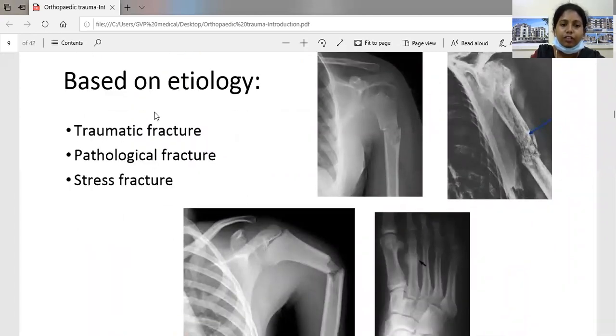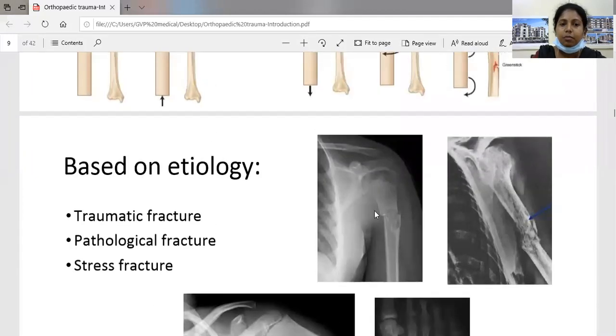Based on etiology, fractures are classified into 3. First is traumatic fracture, then pathological fracture, and stress fracture. Traumatic fracture is any fracture sustained due to trauma. Pathological fracture means the fracture occurs in abnormal bone, where some underlying pathology is there. Coming to the stress fracture, it is due to chronic repetitive stress on the normal bone.